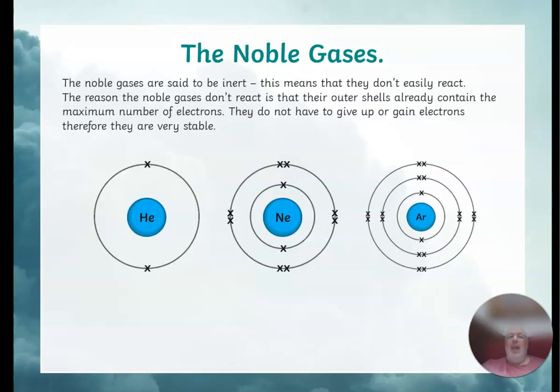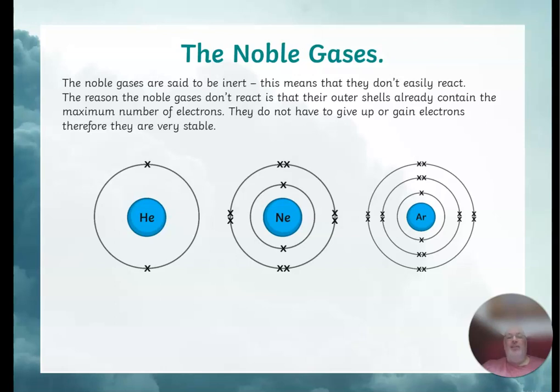So, what do we mean by inert? Well, inert means that they don't easily react. It's not true to say that they don't react, but you have to do some quite high-level chemistry before you start reacting them. As I mentioned, fluorine is very, very reactive, and under the right conditions, it will start to steal electrons from other elements, including the inert ones. So it is possible to make salts of fluorine with some of the noble gases, but it's very difficult to do and way beyond the scope of IGCSE.